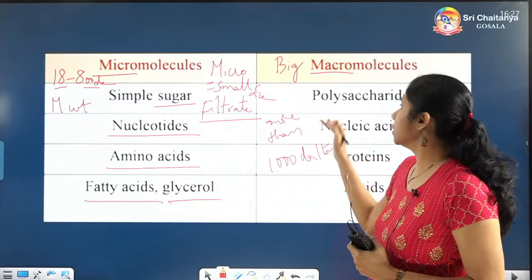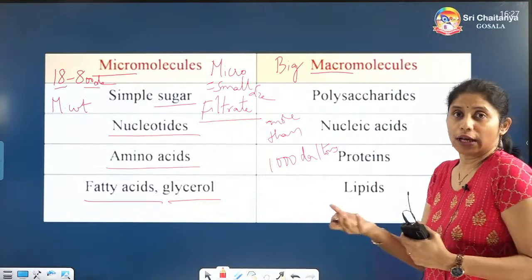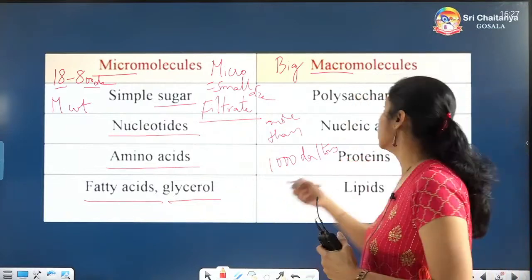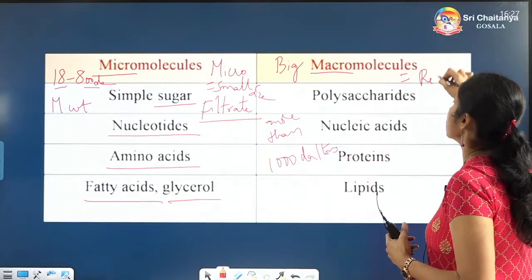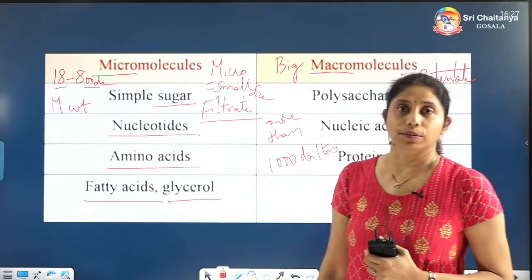And generally these macromolecules should be there in the retentate portion. They cannot be filtered, so they should be there in the retentate portion. You can find them generally in the retentate portion.